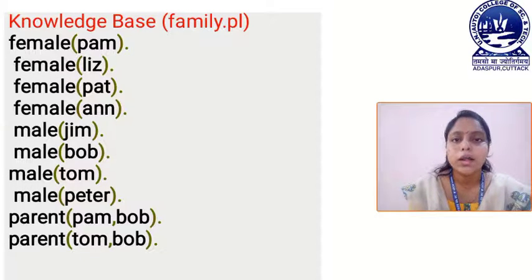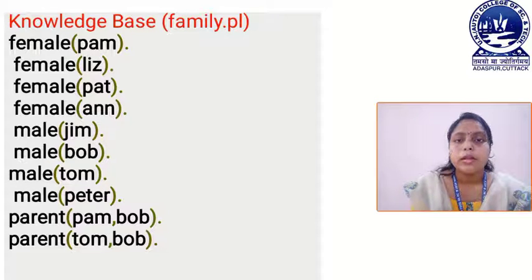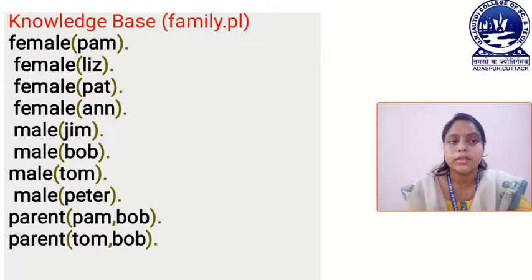Now look at the knowledge base. This is our family knowledge base, which contains the relationships of our family. In this knowledge base: female(Pam), female(Liz), female(Pat), female(Ann), male(Jim), male(Bob), male(Tom), male(Peter), parent(Pam, Bob) and parent(Tom, Bob). All these are facts stored in our family knowledge base.